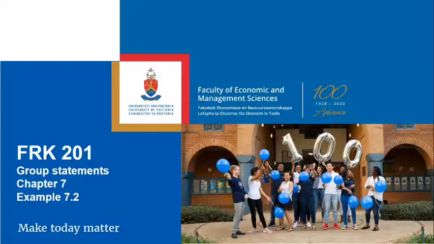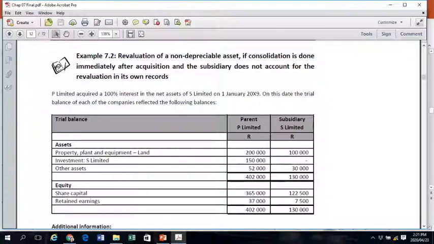Group Statements, Chapter 7, Example 7.2. In Example 7.2, we look at the scenario where there's a value adjustment required on non-depreciable assets and the subsidiary does not account for the revaluation in its own records.